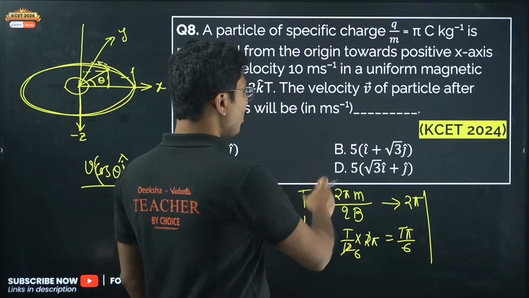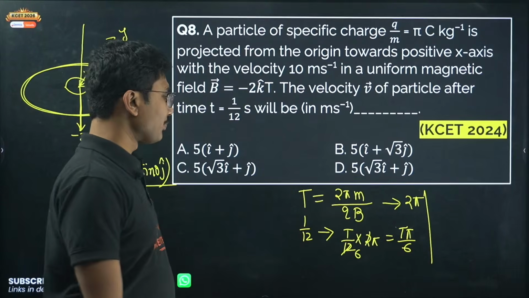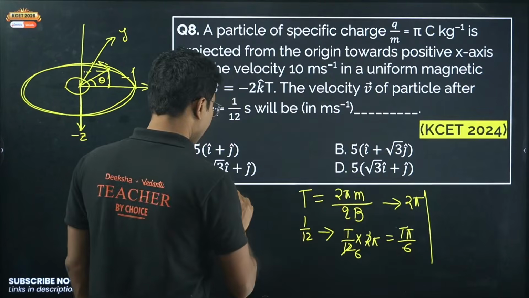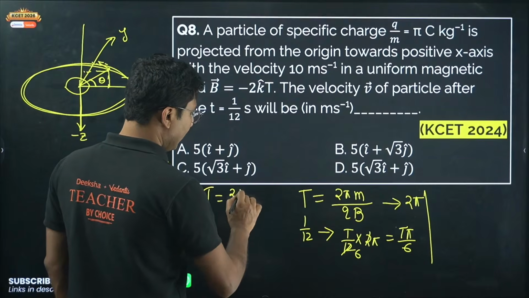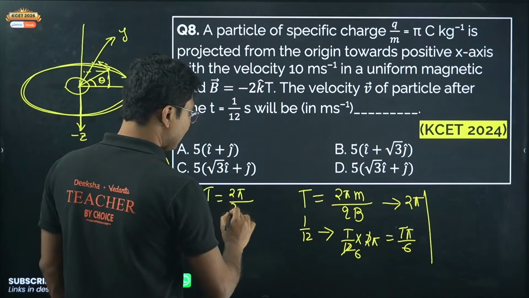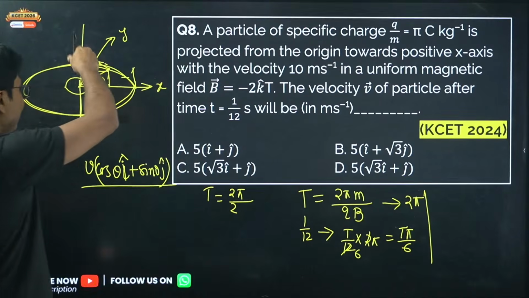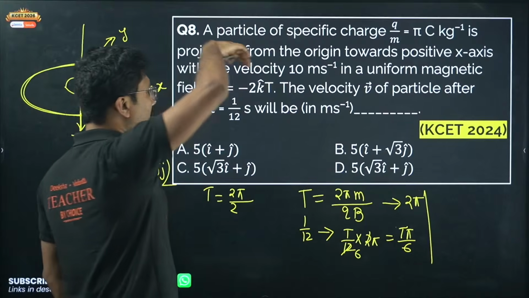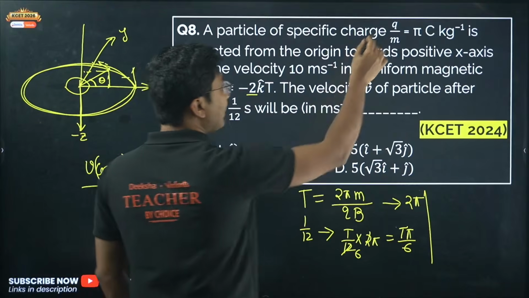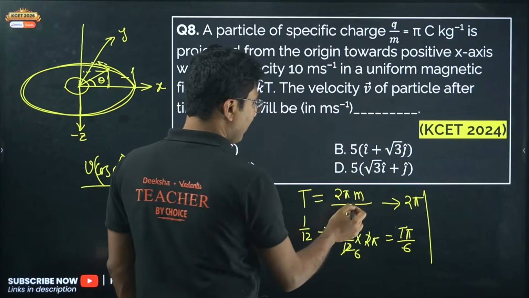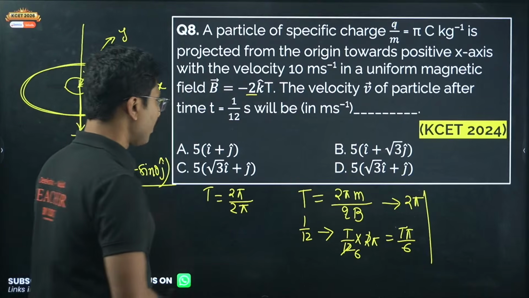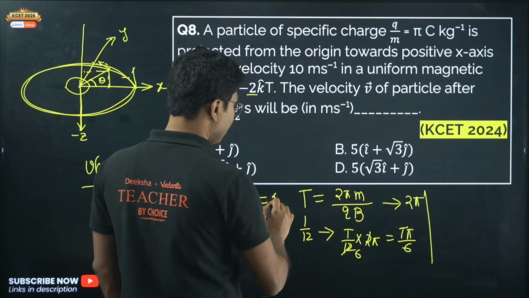Let's see. So 2 pi m by qB is the time period. Let us calculate that. Time period is given by 2 pi into magnetic field B is 2 Tesla. Okay, so magnitude only, the negative sign indicates the direction of rotation, but here magnitude is sufficient, so B is 2. Now Q by M is pi, so M by Q must be 1 upon pi. So 2 pi cancel, so time period is 1 second.